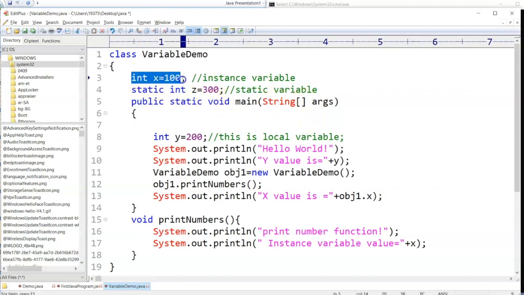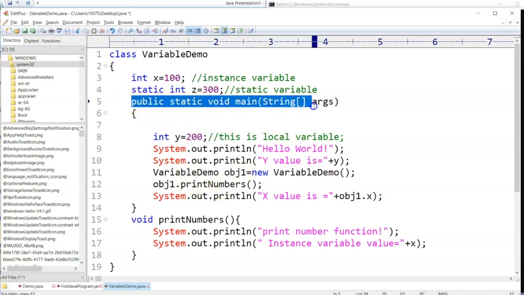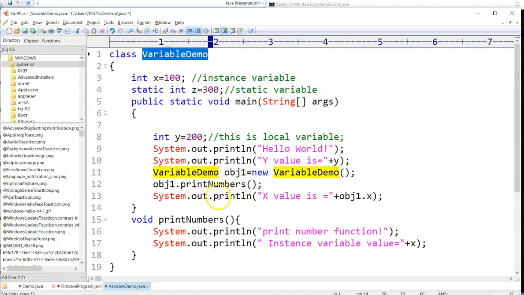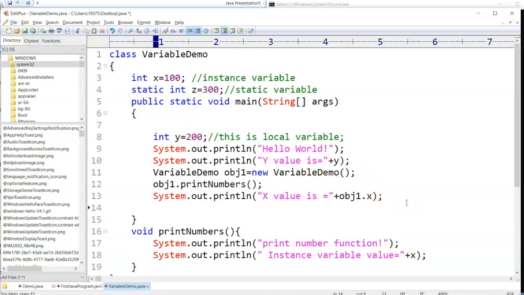The difference between the instance variable and the static variable is that you can see I'm adding a static keyword. The first difference is that a static variable you can access with the help of the class name instead of an object.